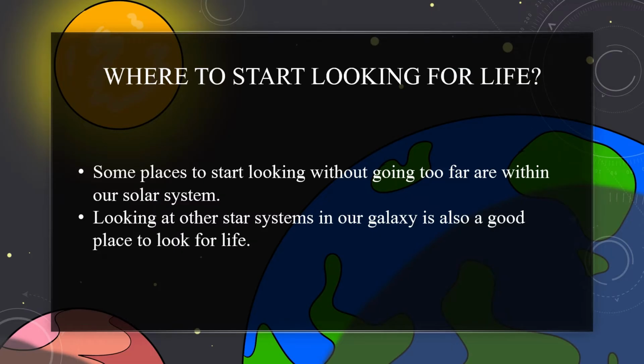Where to start looking? Some places to start looking without going too far are within our solar system. We might not find complex life, but just single-celled life is enough to say for certain that we are not alone in the universe, or multiverse. This would mean that if life could be found in the same solar system twice, life is more common than we thought.